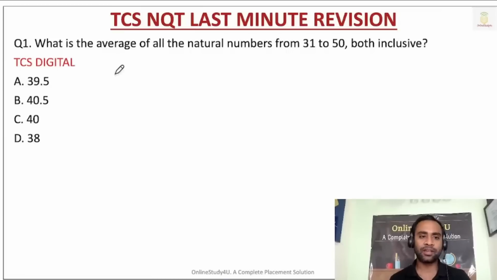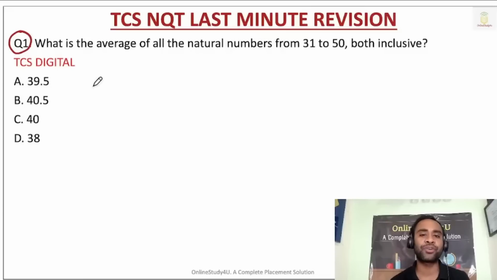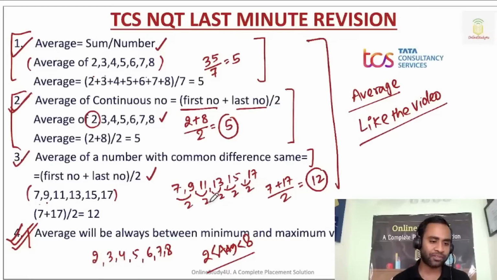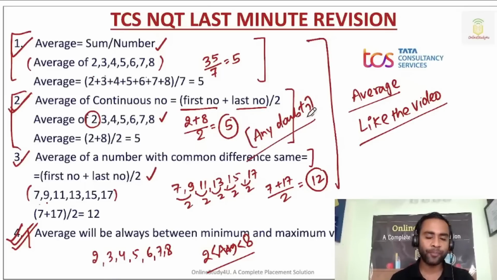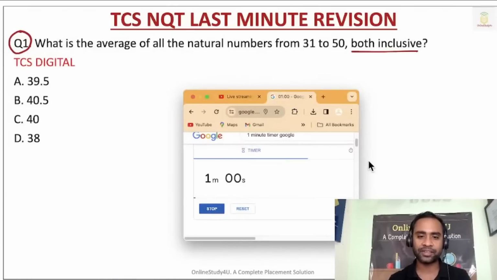Now, this particular problem has been asked in the TCS Digital examination. What is the average of all the natural numbers from 31 to 50, both inclusive? Do you have any doubt in the concepts? Let me know. If no, then can you please quickly solve this problem here? I'm starting the timer. This is one of the questions which was asked in a TCS Digital examination.